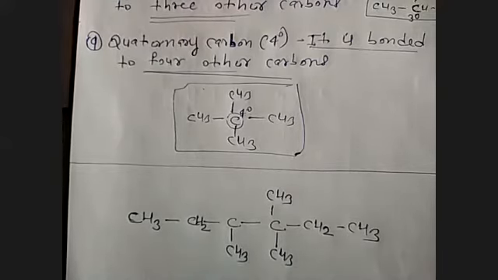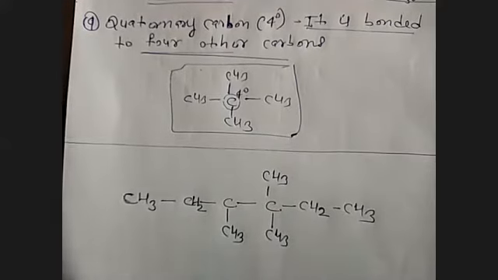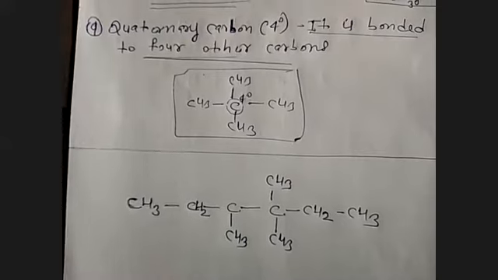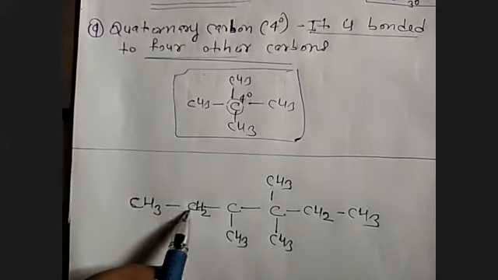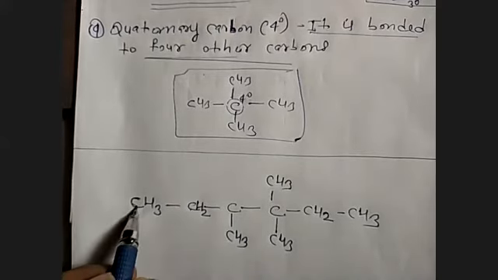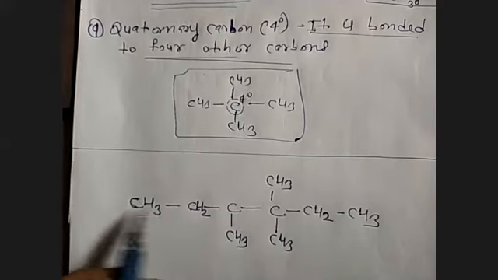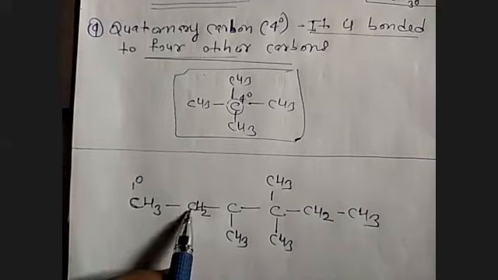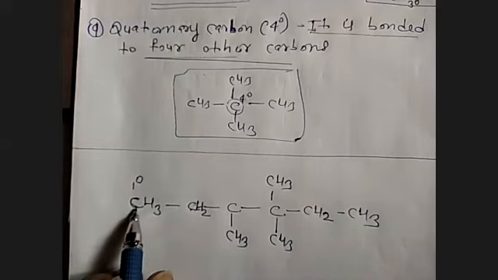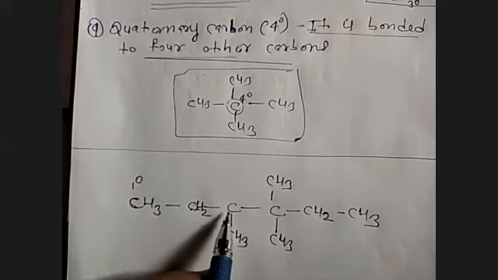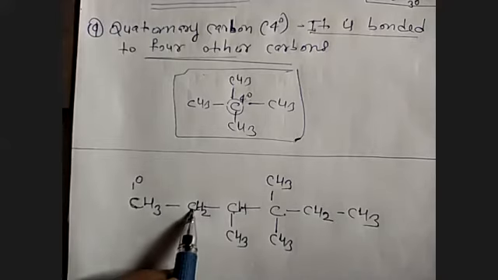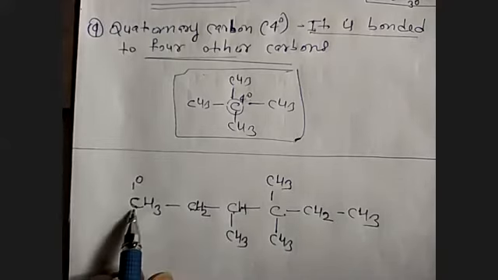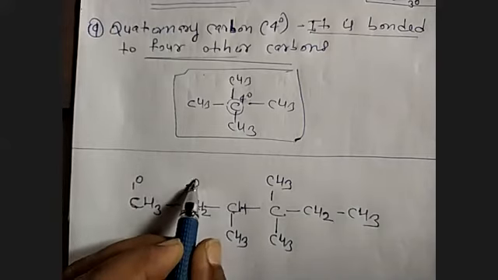Now here we have to identify the types of carbon atom. This carbon atom is attached directly to only one carbon atom, so it is primary. This carbon atom has one carbon atom on its left and one carbon atom on its right. So this is called a secondary carbon atom.